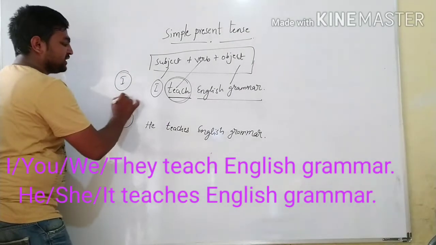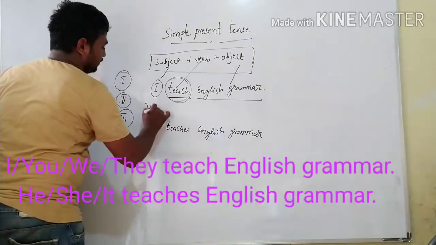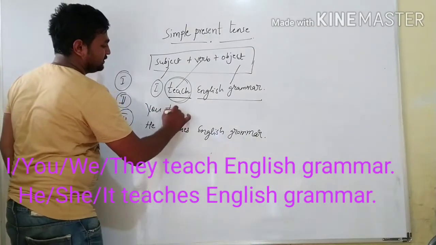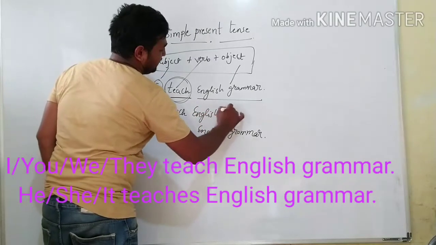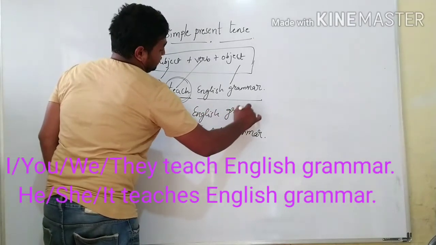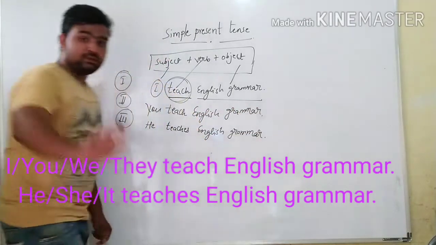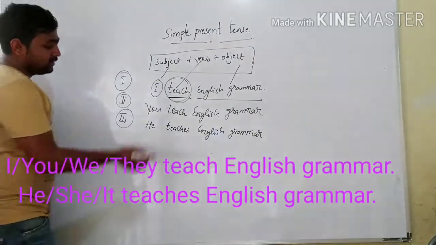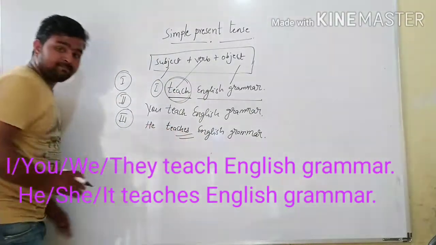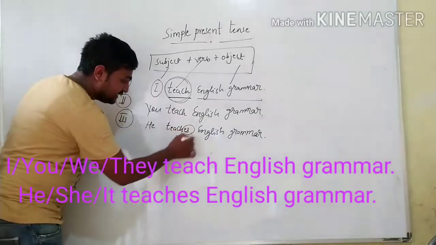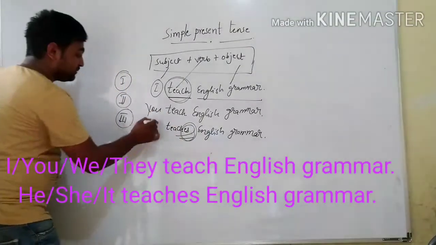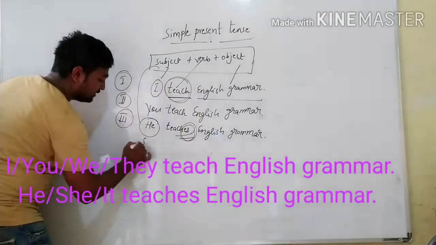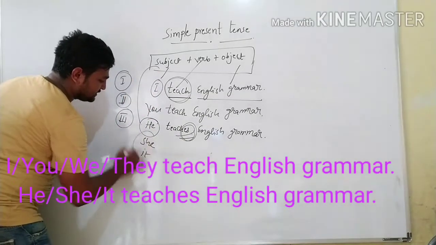Then what is second person? Second person is you. You teach English grammar, right? So here what you have to understand, one trickiest thing is we have to add es to the main verb when the subject is he, she and it.